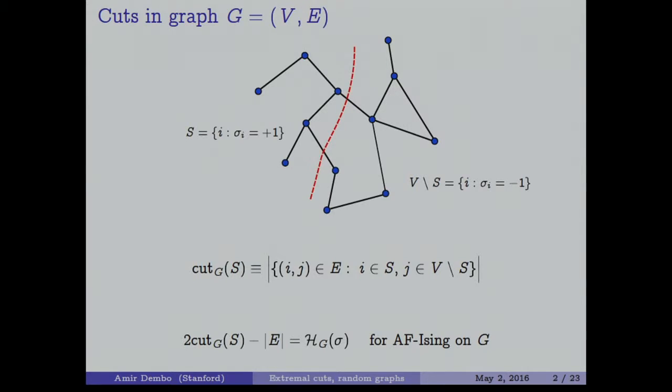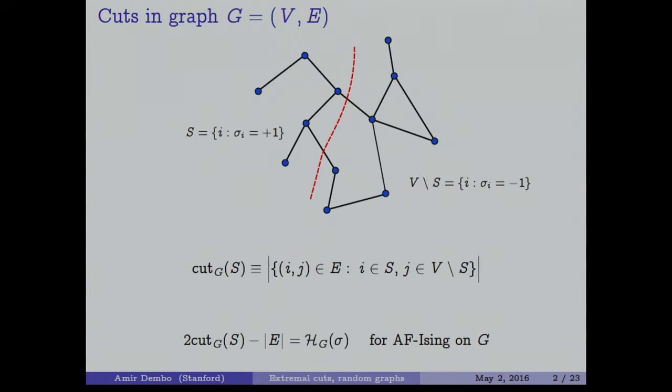And this cut produces a cut set or a cut width, and that's the number of edges that are simply cut by the cut. Visually here, it's exactly 2. So it's the number of edges connecting S to the complement of S. And you can observe that one way to count the width of the cut is to do the following.